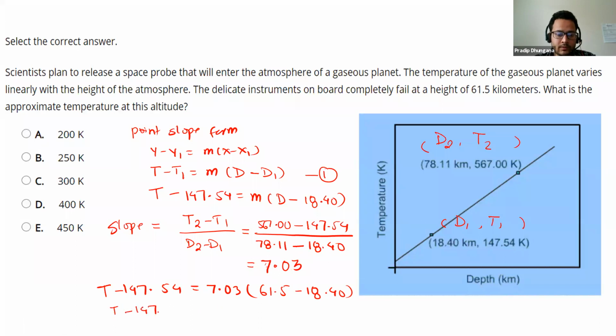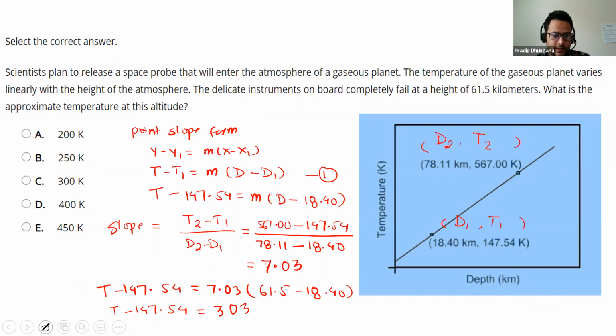T minus 147.54 equals, let's subtract first and multiply by 7.03. 61.5 minus 18.40 is 43.1, times 7.03. It becomes 302.99, so approximately 303.